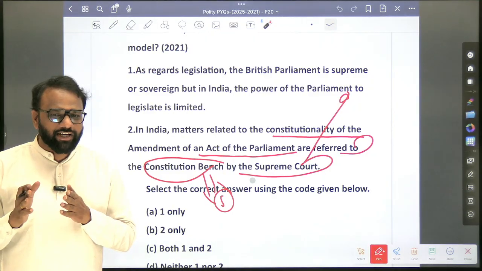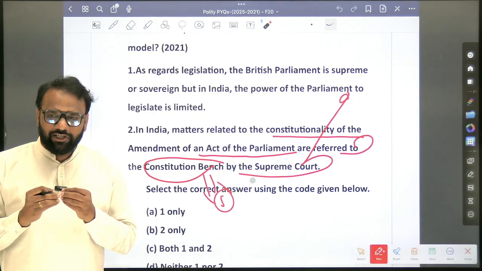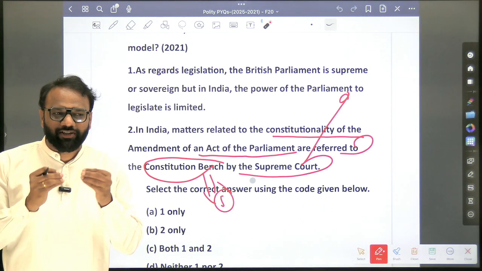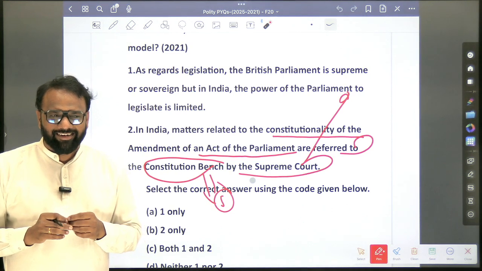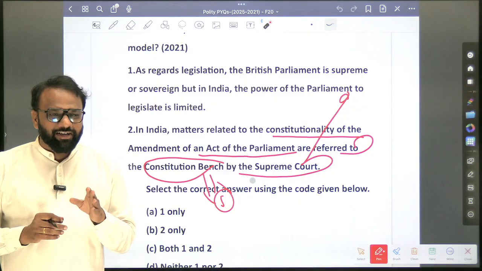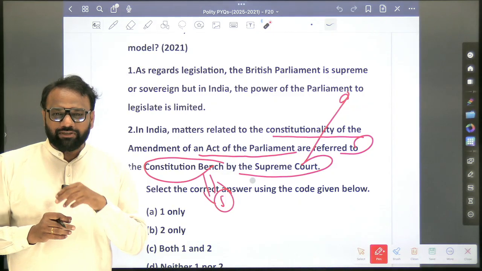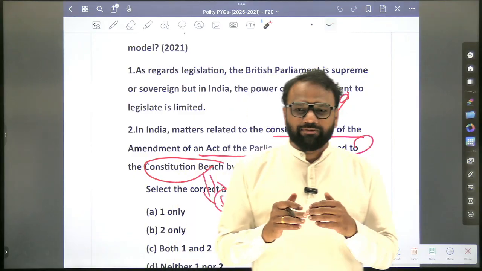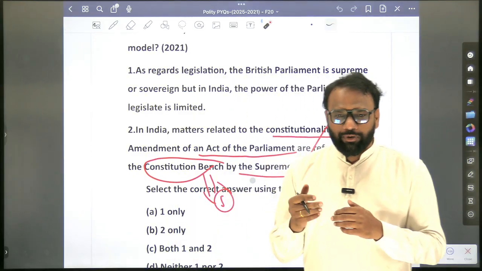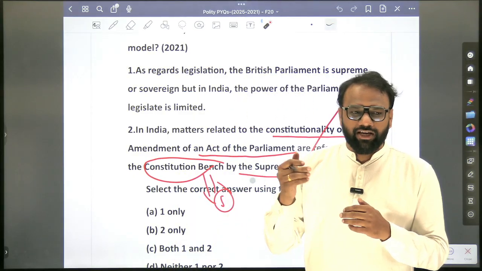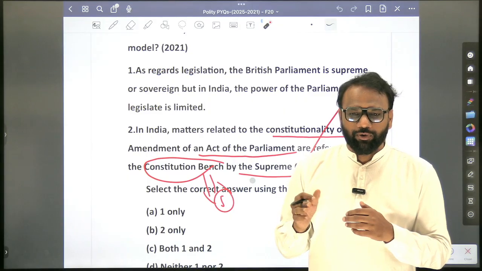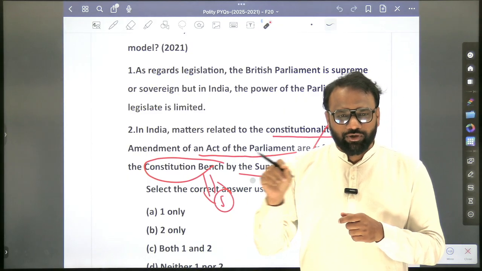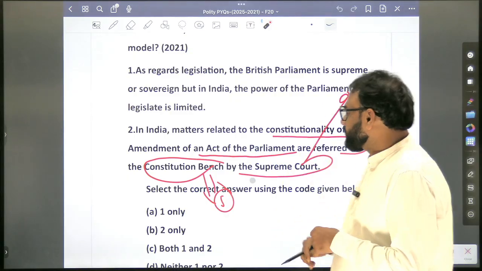But the only difference is that the power of judicial review has been explicitly conferred on the Supreme Court, whereas it has not been explicitly conferred on the High Court. Then the power to review its own judgment, only Supreme Court? Whether both of them enjoy? Yes, but it has been explicitly conferred only on the Supreme Court, but on High Court it has not been explicitly conferred, but it also enjoys the power to review its own judgment. So judicial review is different from reviewing its own judgment.